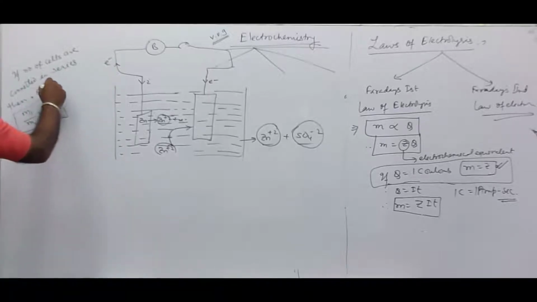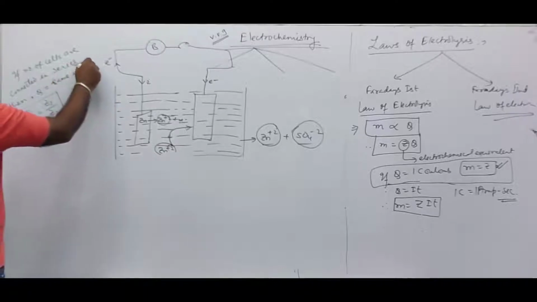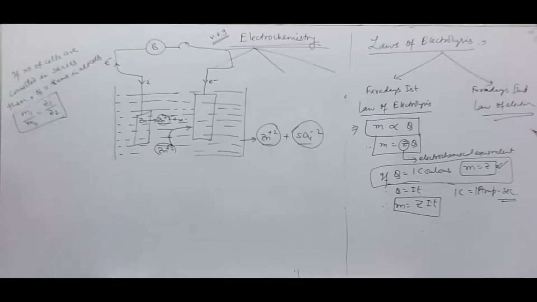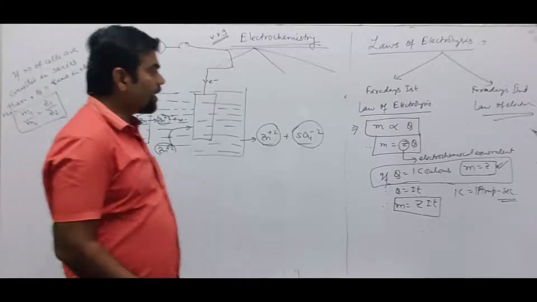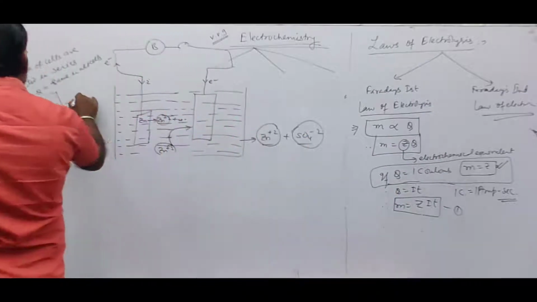Then Q remains the same in all cells. So let's say this is equation number 1, and we'll have this as equation number 2.